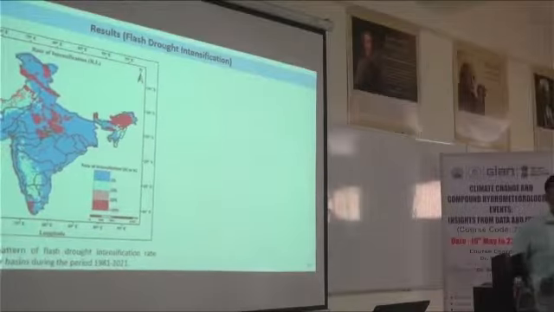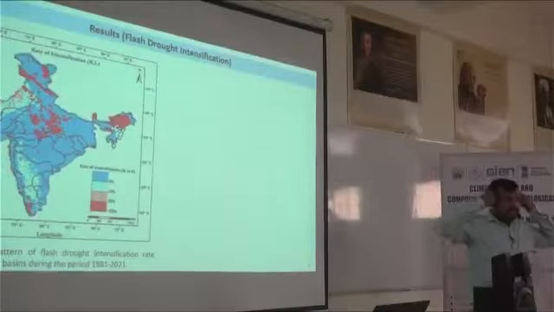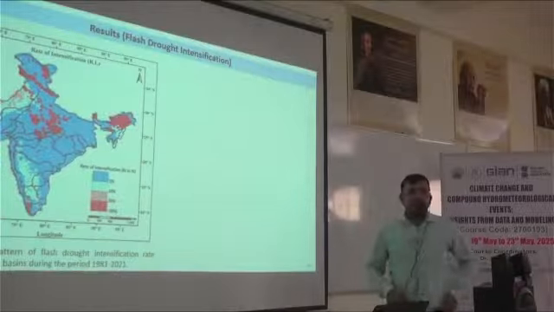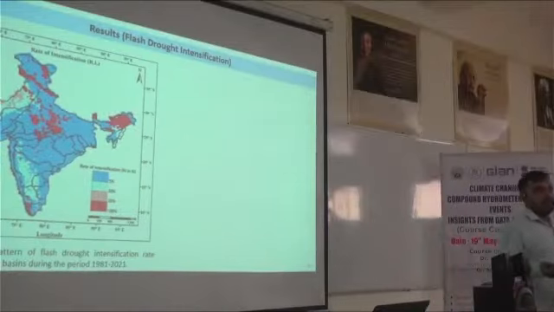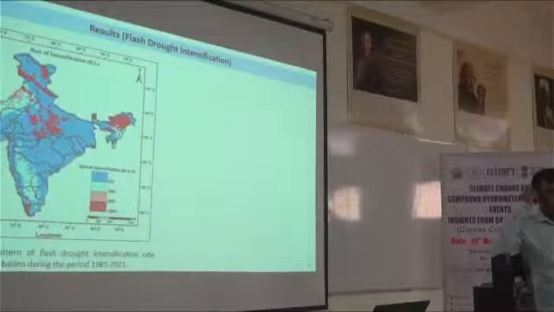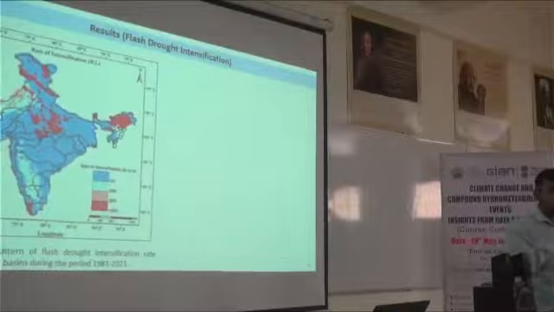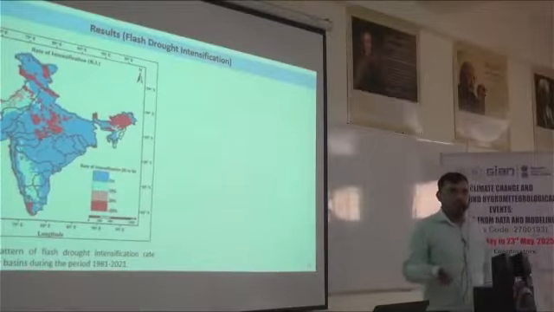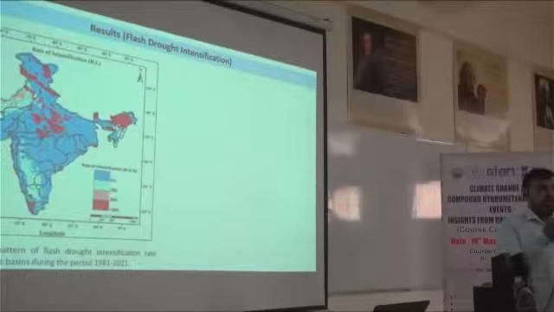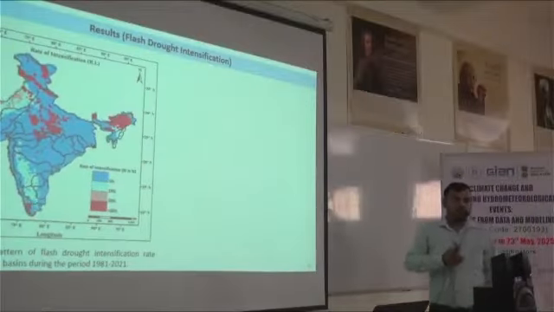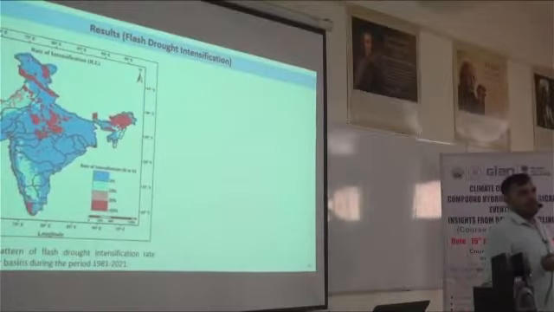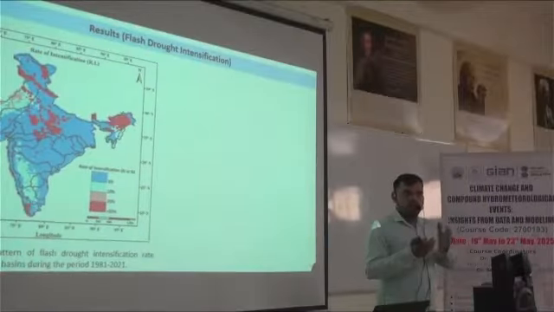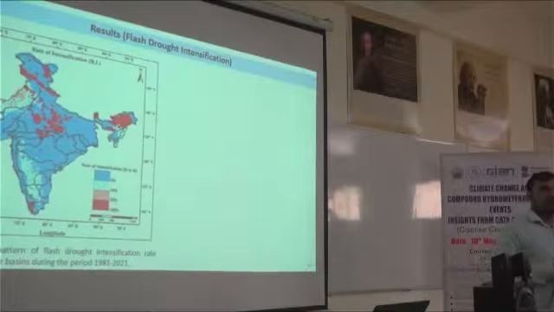Dry spell means, here we are not defining the dry spell. A dry spell indicates that we are not getting precipitation for a longer period, and in that case it shows the results after the monsoon or before the monsoon, not during the monsoon. In the monsoon itself we have precipitation, but in the non-monsoon season we have long dry spells, like for long months or two we don't have precipitation, due to which it causes a rapid decline in soil moisture, because in the monsoon season we have a highly saturated condition of soil moisture.